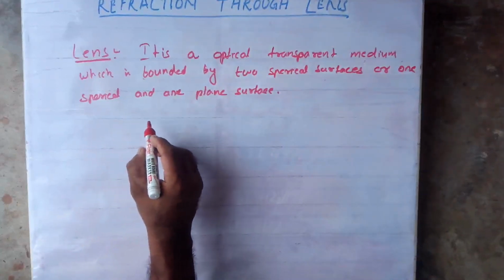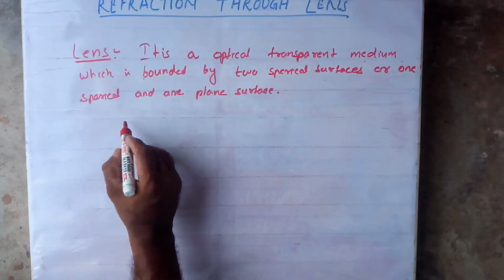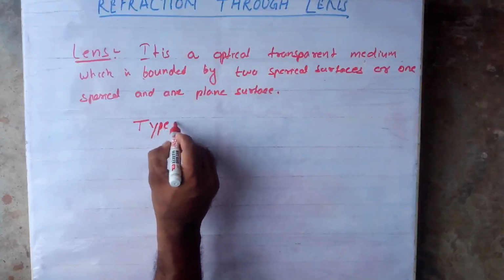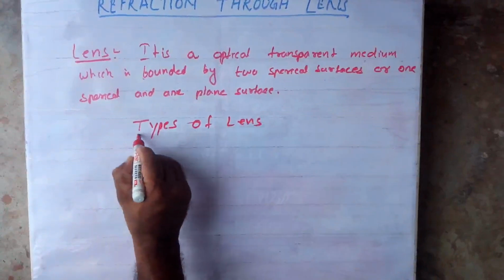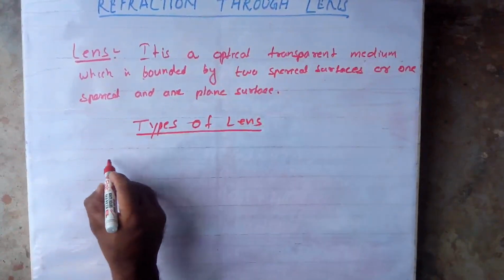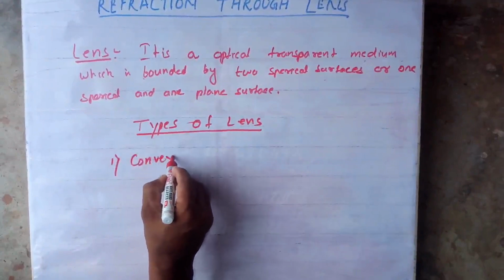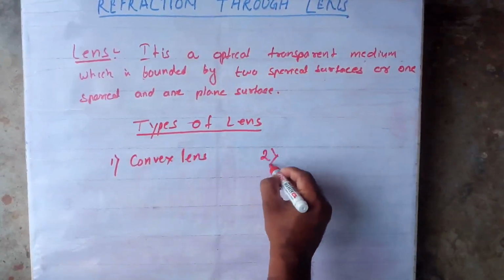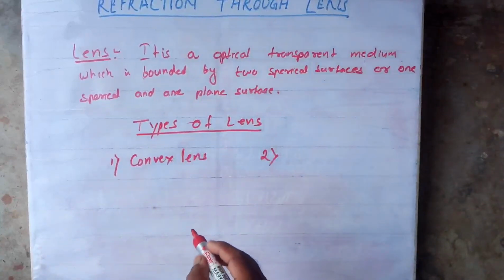According to the nature, lenses are of two types. Types of lens. One is convex lens, also called a converging lens.